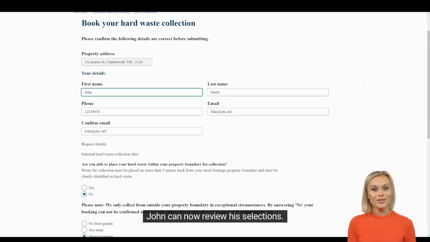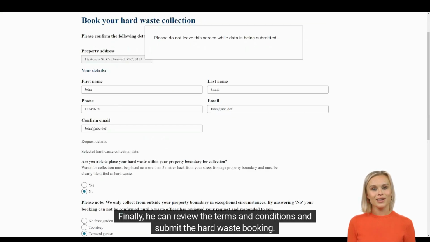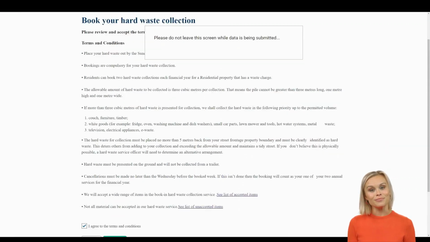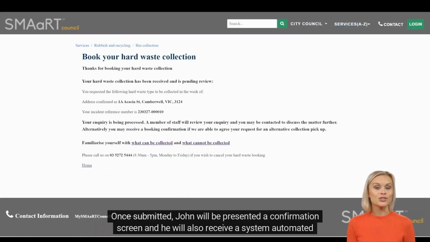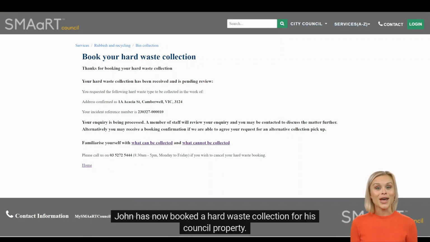John can now review his selections. Finally, he can review the terms and conditions and submit the hard waste booking. Once submitted, John will be presented a confirmation screen and he will also receive a system automated confirmation email. John has now booked a hard waste collection for his council property.